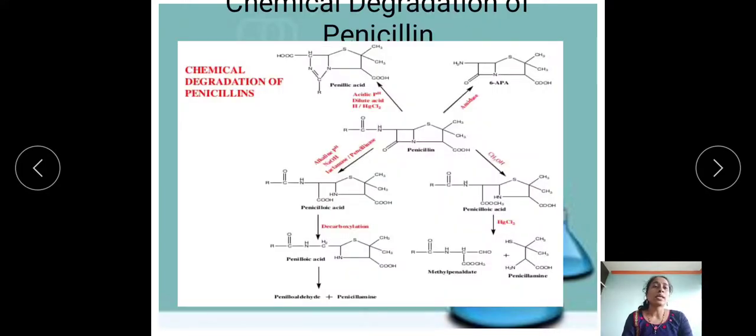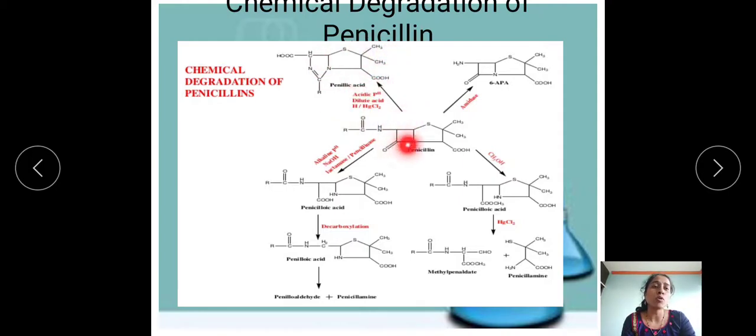The next one is chemical degradation of penicillin. As per the syllabus of your TYB Pharm, you have to remember the chemical degradation products of penicillin. So what are those chemical degradation products of penicillin? Here we can see the penicillin structure. If I do any kind of reaction in acidic media with the use of mercuric chloride, it gives the penillic acid. See over here.